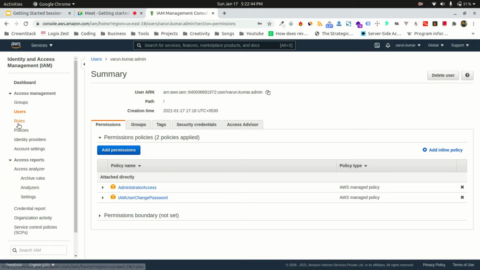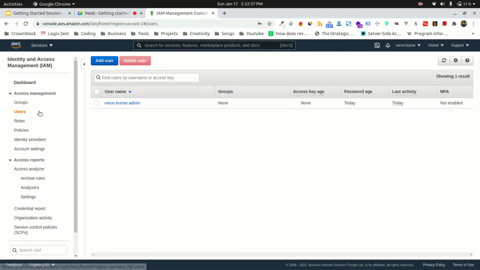Yes, they can. You just need to have that administrator access. If you have that, using an IAM user, you can create more IAM users. That's possible. Okay, if you want to delete this user, that's a very simple functionality. You can self-understand it whenever you are in the IAM console.